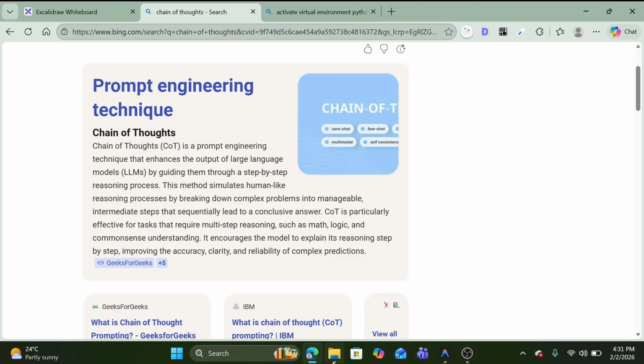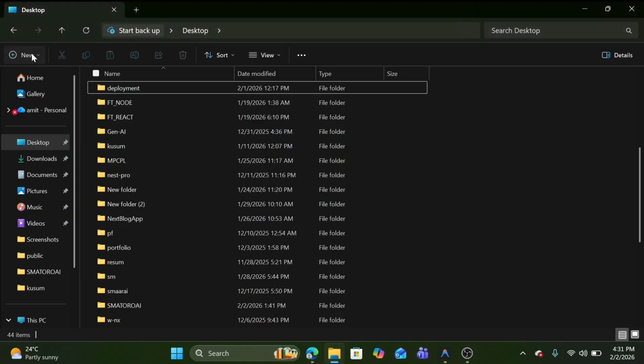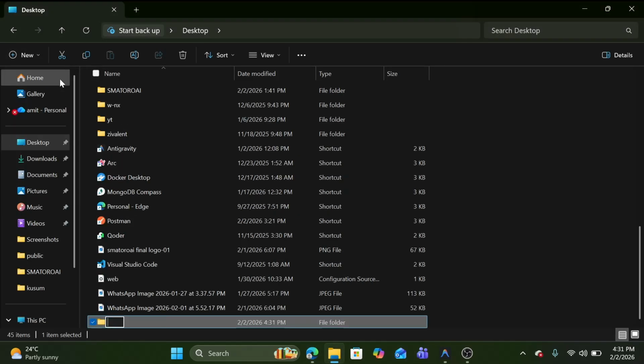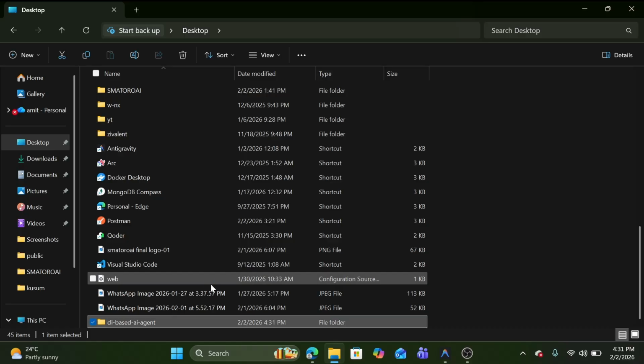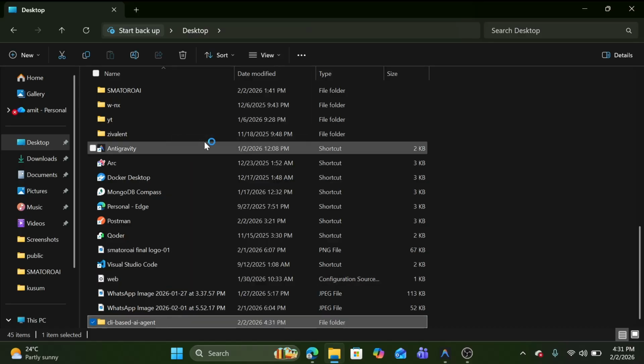So for that, first we need to create a folder. Let me quickly create a folder named CLI based AI agent, and open it with VS Code. You can open any code editor.